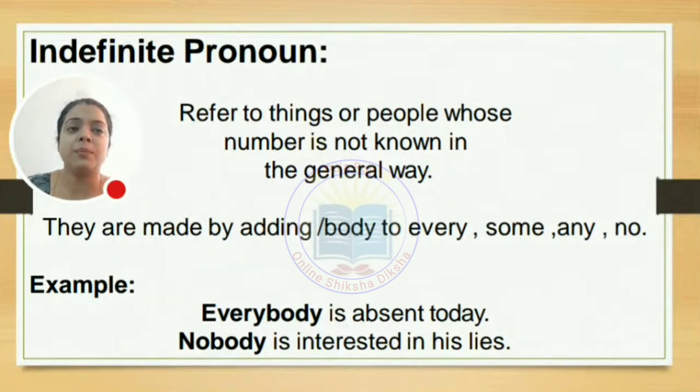Indefinite pronouns refer to things or people whose number is not known in the general way. Someone knocked the door. Everybody is absent today. Nobody is interested in his lies. It means we are not sure about whom we are talking, and we are not sure who is knocking the door. So when we do not know who that person is or what that thing is, we call it an indefinite pronoun. So indefinite pronouns are everybody, nobody, someone, anyone, everyone.